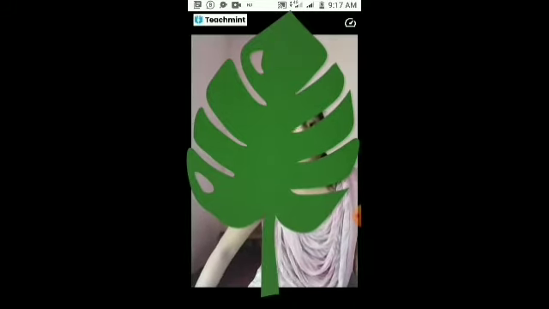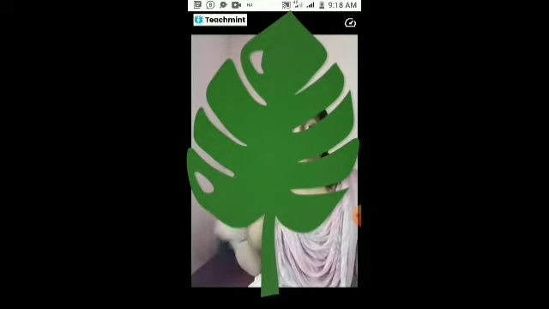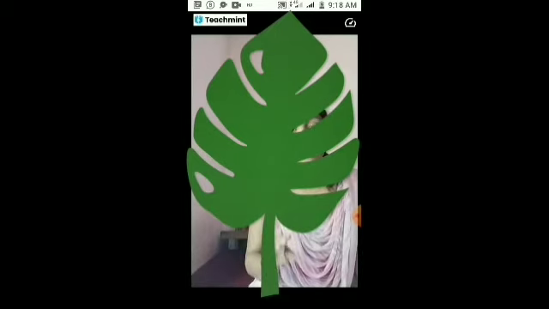So the breathing organs of the frog are two: one is lungs and one is skin. The frog is an amphibian. It can live on land and in water both. When it is present on land, it can breathe through the lungs.